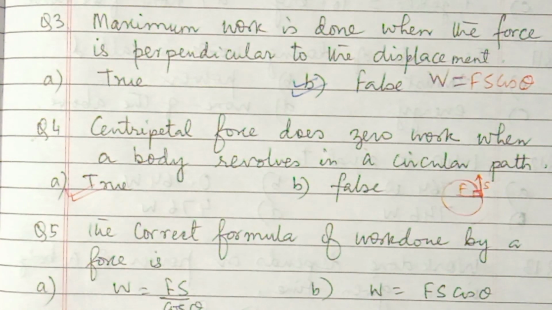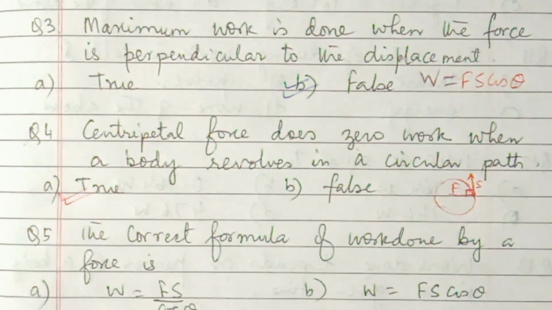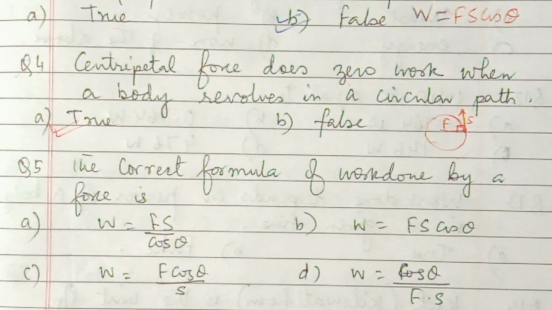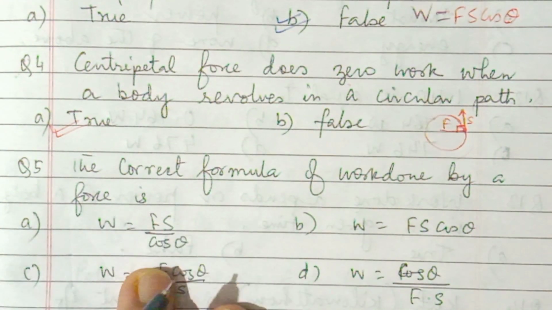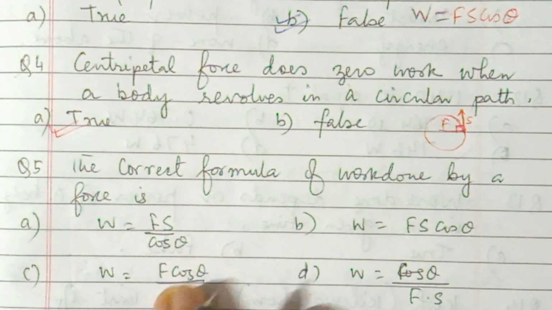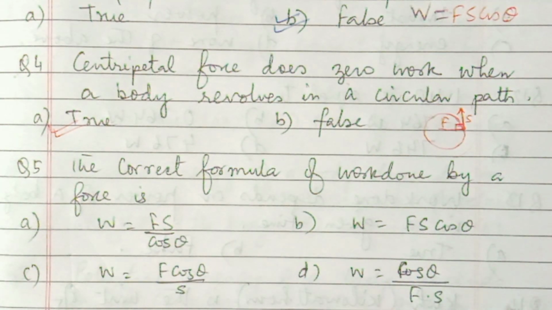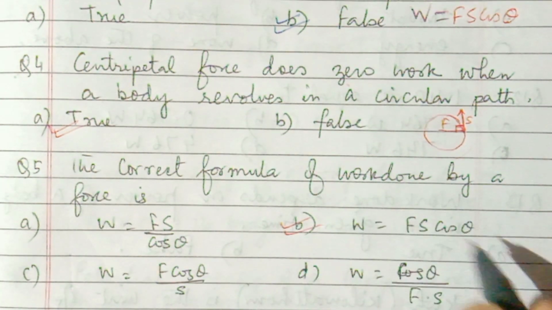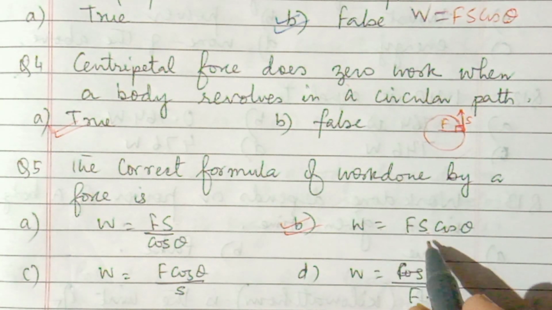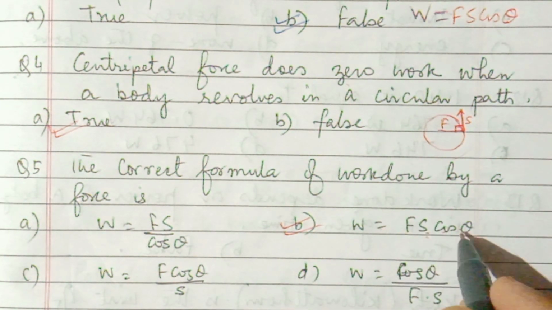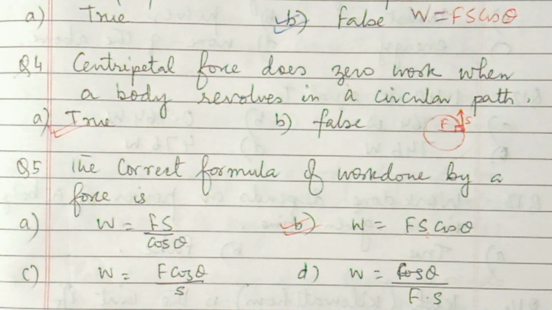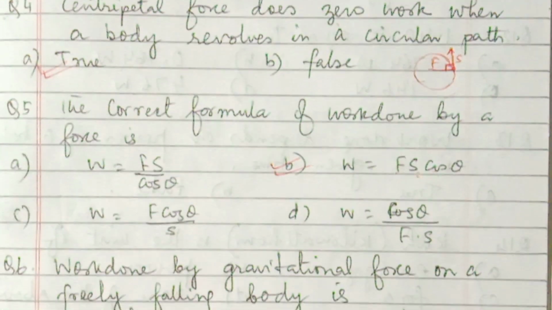Question number 5: the correct formula of work done by a force is, and various options are given: W is equal to Fs by cos theta, W is equal to Fs cos theta, W is equal to F cos theta by S, cos theta by F into S. This is the correct formula: W is equal to F into S into cos theta, force into displacement into cos of the angle between force and displacement.